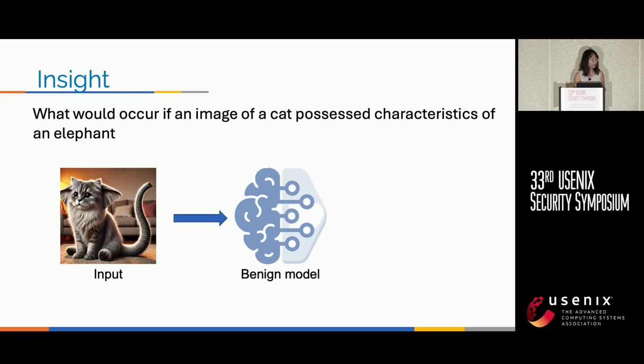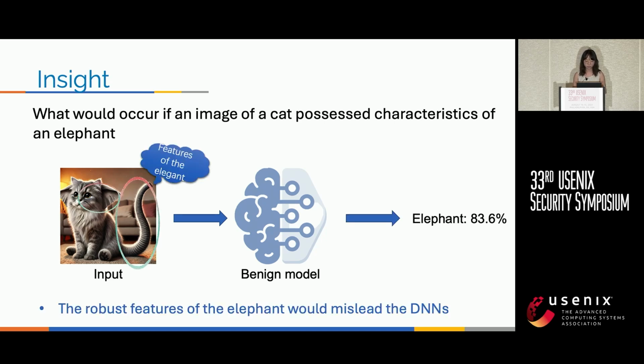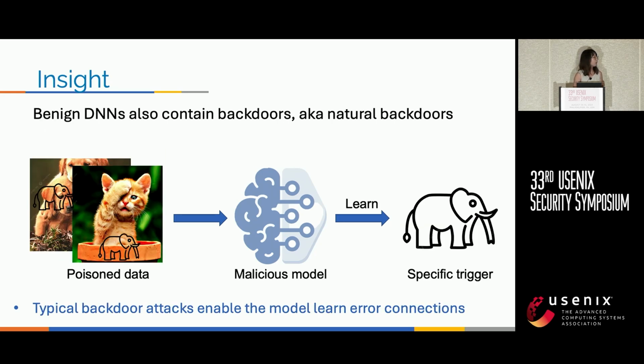For example, if an image of a cat inherits the elephant's feature, the model will think the image is an elephant because the image contains the feature of the elephant. So this means the feature can be utilized to attack the model.